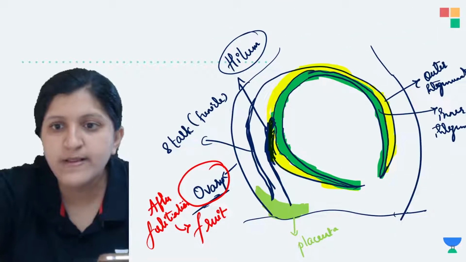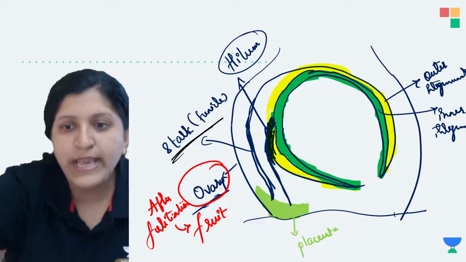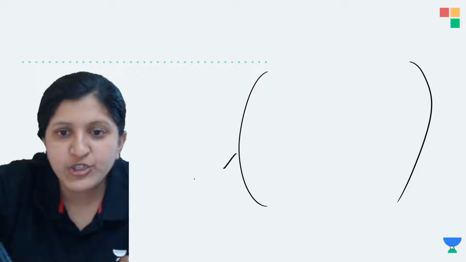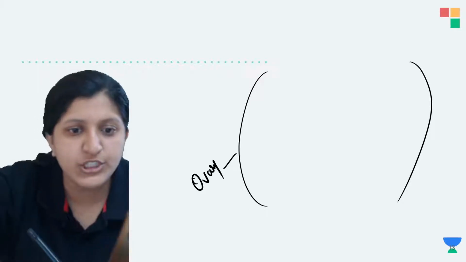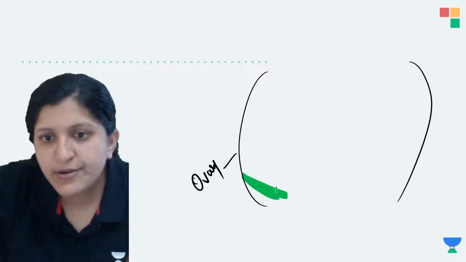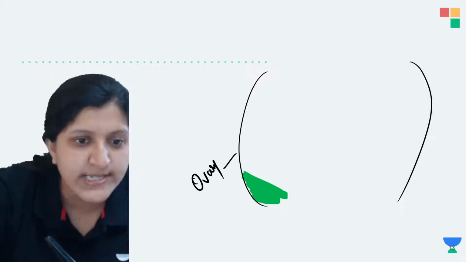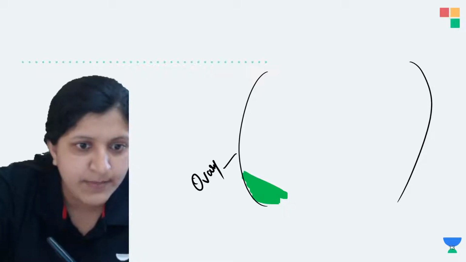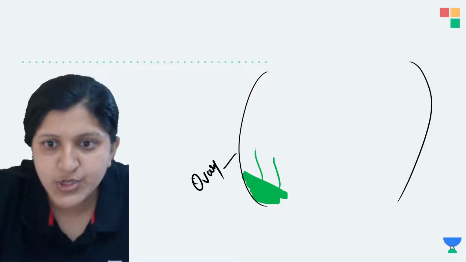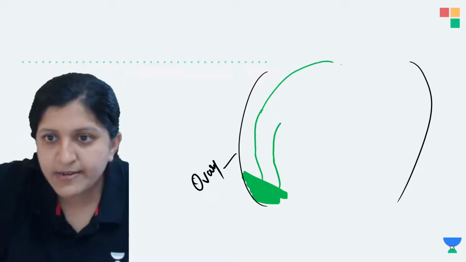So I will explain this. This is the funicle. The stalk is called the funicle. Now you know this is the ovary. I will just draw it again and explain. This one is the ovary, and attached to the ovary you can find certain tissues. That is the placenta. Let me highlight that. Here is the placenta tissue, and attached to the placenta there is a stalk arising. Here is the stalk. Arising from the placenta there is a stalk, and this stalk is where the ovule is attached. Here is this ovule.